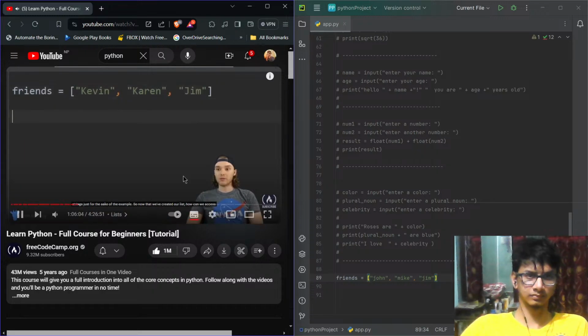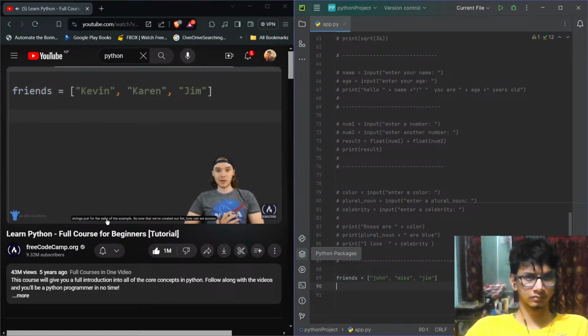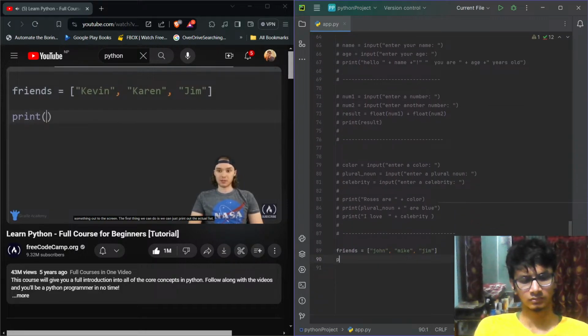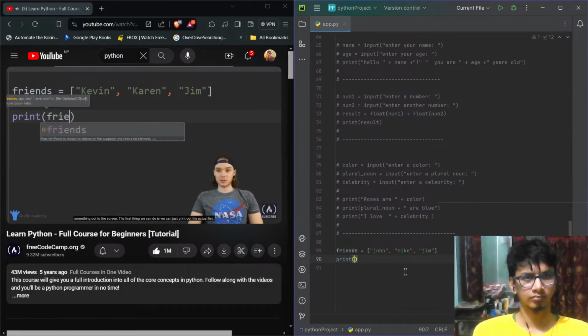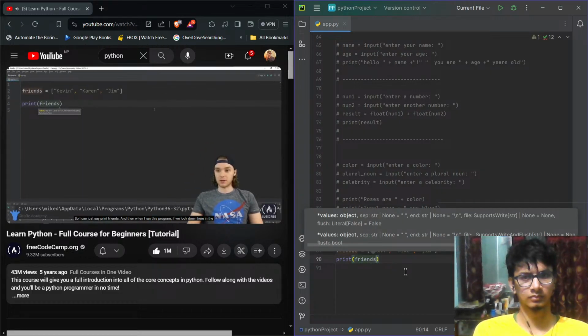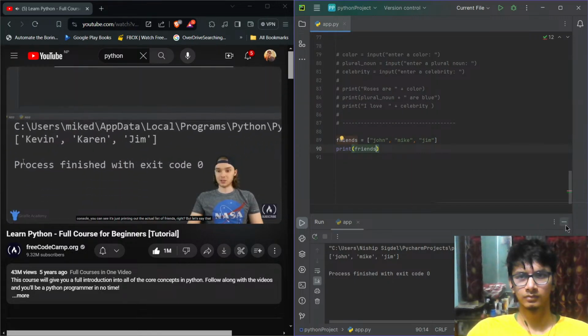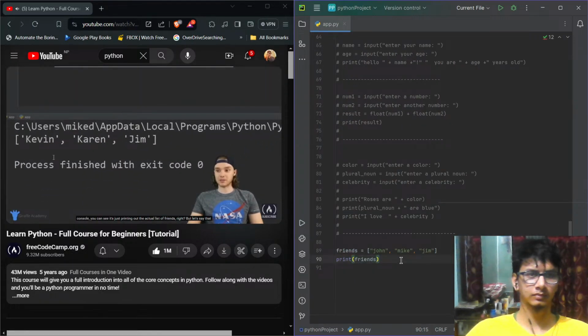So now that we've created our list, how can we access individual elements inside of this list? It's a good question. I'm going to go ahead and print something out to the screen. The first thing we can do is just print out the actual list. So I can just say print friends, and when I run this program, if we look down here in the console, you can see it's just printing out the actual list of friends, right?